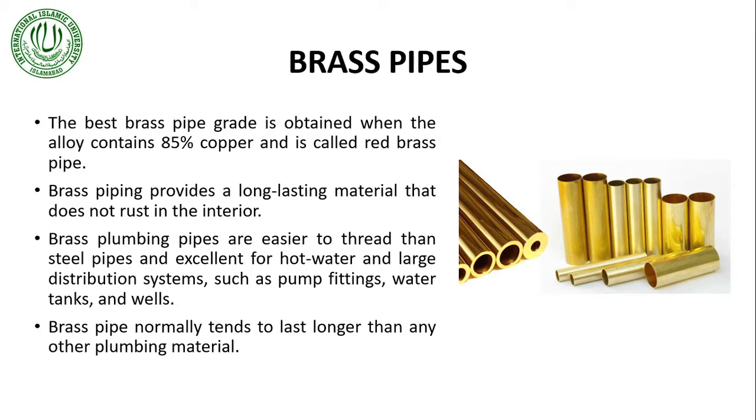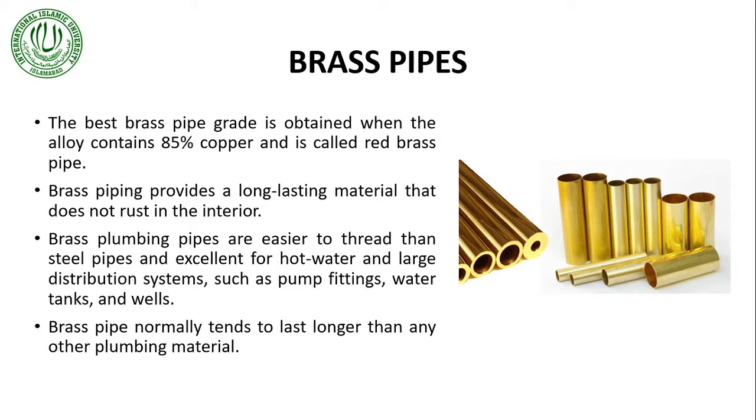One of the major advantages of brass pipe is that it is much easier to thread than steel pipes. Threading is a type of joinery that we are going to study later in this lecture.